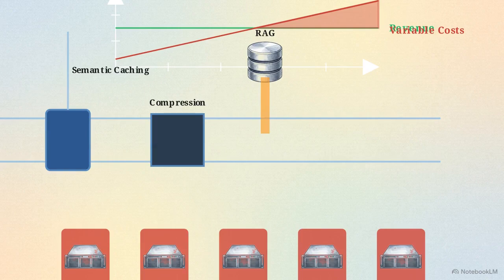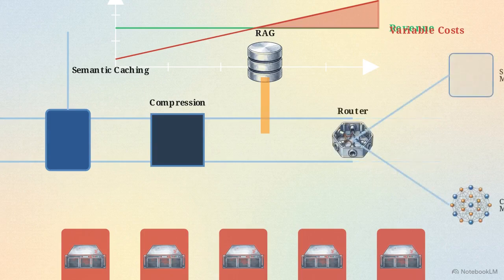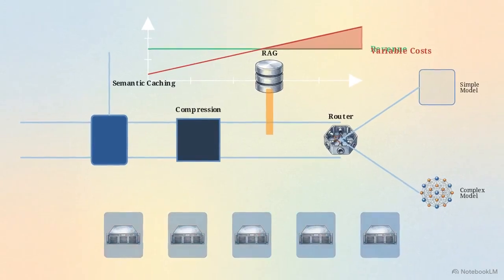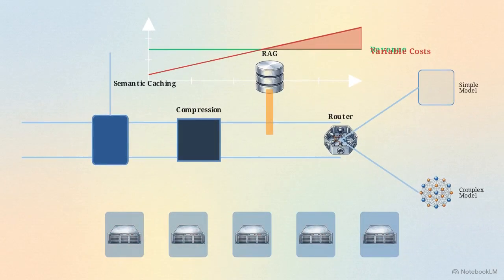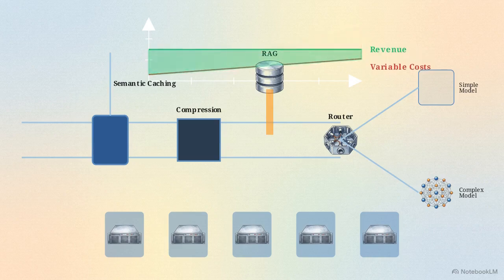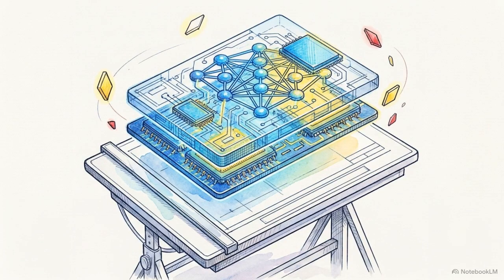Finally, model routing analyzes the complexity of a prompt before assigning it to a model. A router directs simple classification tasks to tiny, inexpensive models. Heavy GPU compute is reserved strictly for complex reasoning. In aggregate, this pipeline optimization reduces the physical hardware load. Connecting this optimized hardware load back to the boardroom, the variable cost curve drops well below the revenue line, restoring a healthy gross margin. AI engineering is shifting from prompt writing to rigorous systems architecture.